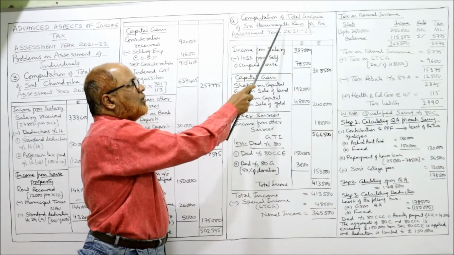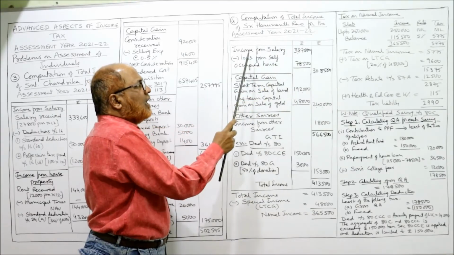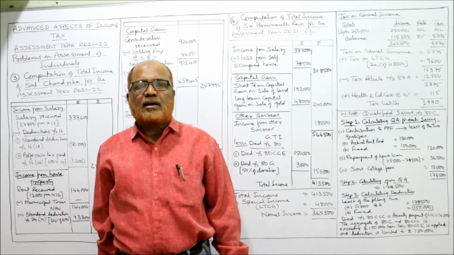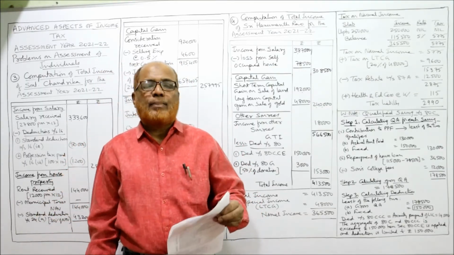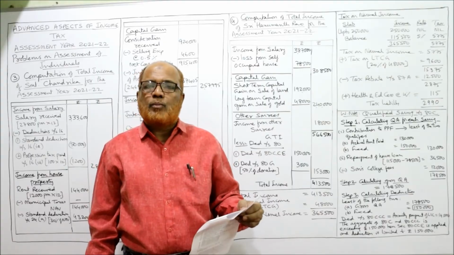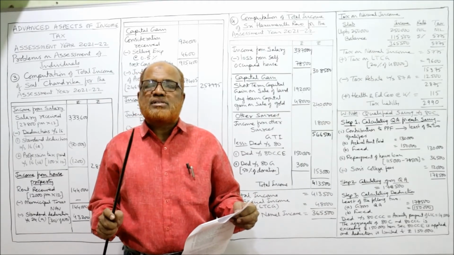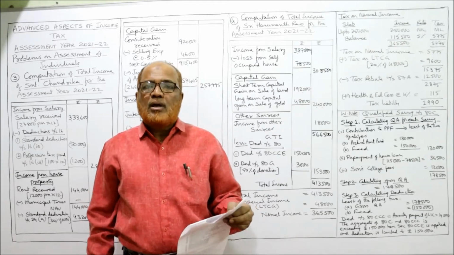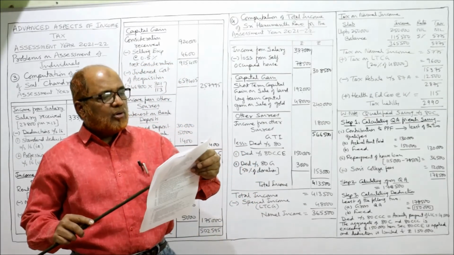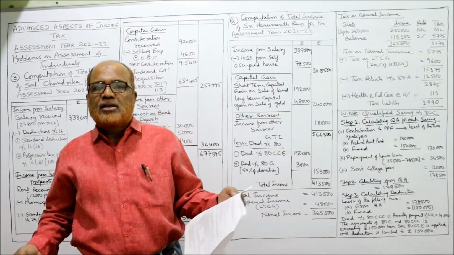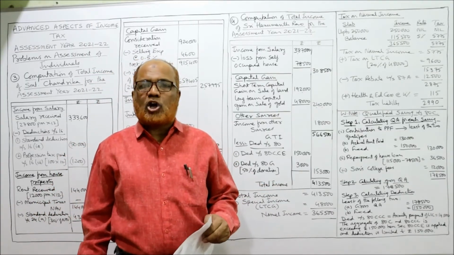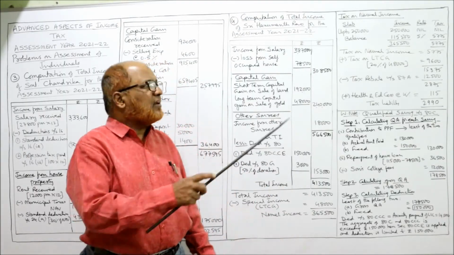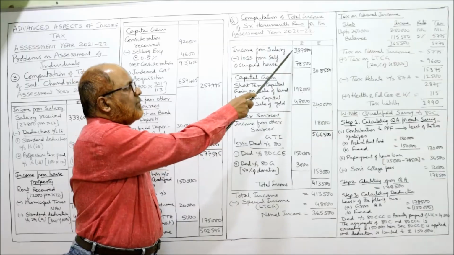So you can see, computation of total income of Sri Hanumant Rao for the assessment year 21-22. Income from salary directly 3,87,000. Directly I am taking it because it is already computed. Next, loss from self-occupied house. First of all, loss from self-occupied house should be deducted from profit from let-out house. Now check, is there any let-out house? No, let-out house is not there. So intra-head set-off we cannot make. We have to make inter-head set-off. That means the loss of self-occupied house can be deducted from income from salary.